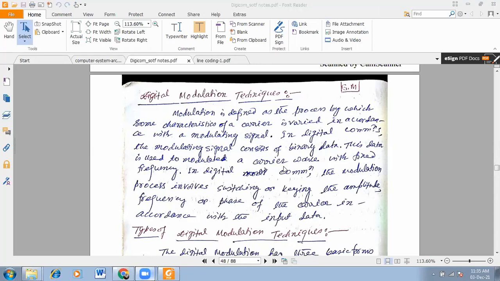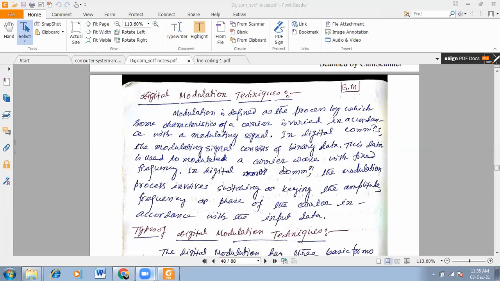Here, when we send 1, you are sending the carrier. When you are sending 0, we are sending carrier with zero amplitude, that means no signal is available. So sending the carrier frequency means logic 1, and sending nothing means 0. That's why it is like on and off, 1 and 0. So amplitude shift keying is sometimes also called on-off keying, that is OOK.